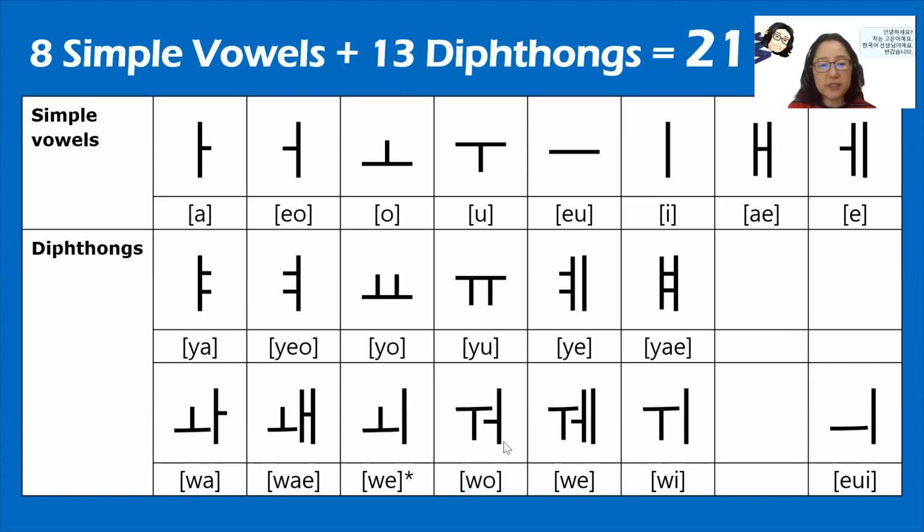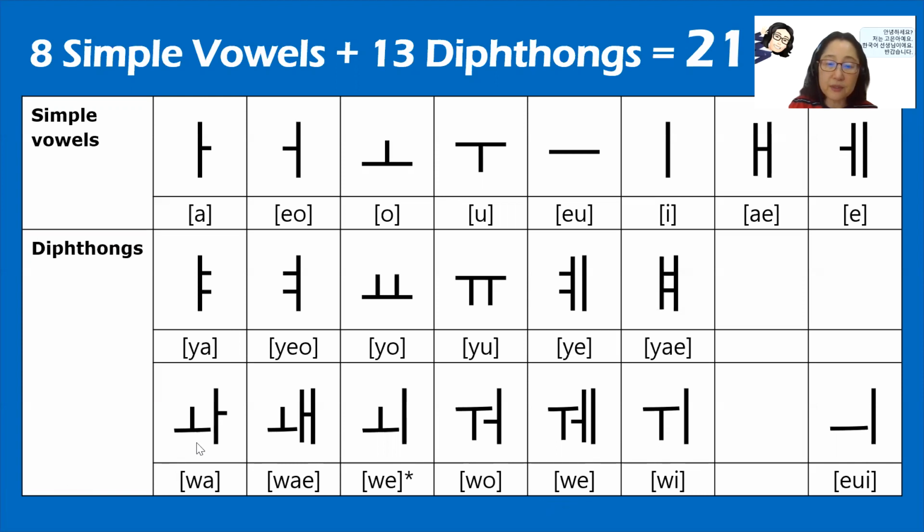O or U sound is necessary to combine with the other vowel to make what you understand as the W sound. Okay, so W sound. So we call these W vowels, and format-wise, it is a combination of one horizontal vowel and one vertical vowel.